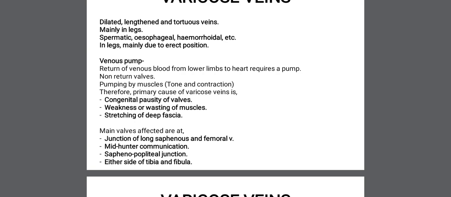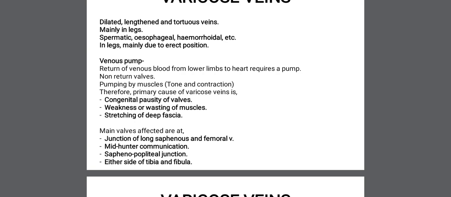This pumping action is done by muscles, that is the calf muscles. The tone and the contraction of these muscles, along with the tightness of the deep fascia, will squeeze or milk the blood towards the heart. So the calf muscles along with the tight deep fascia present in the leg cause squeezing or milking of blood towards the heart in a unidirectional way because of the valves that are present in the lower leg.